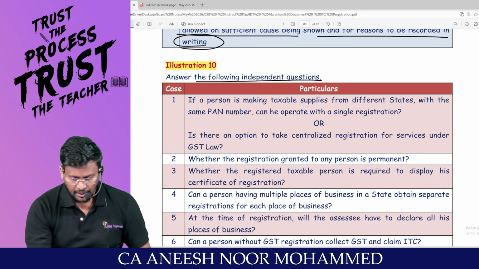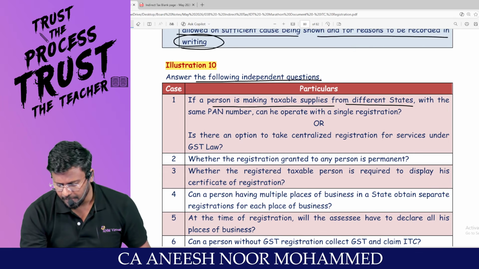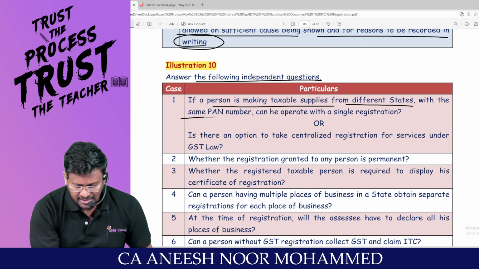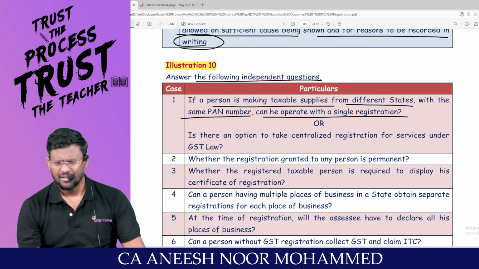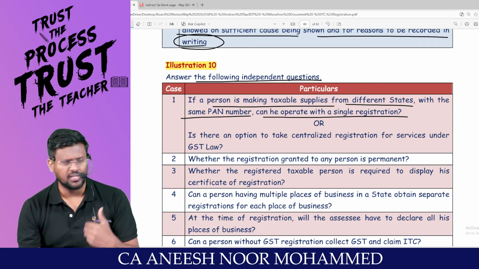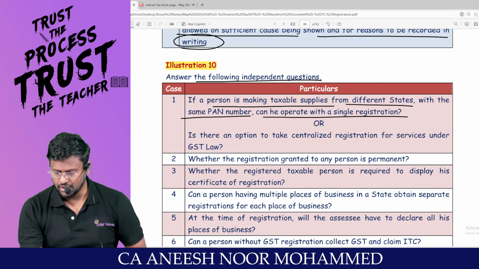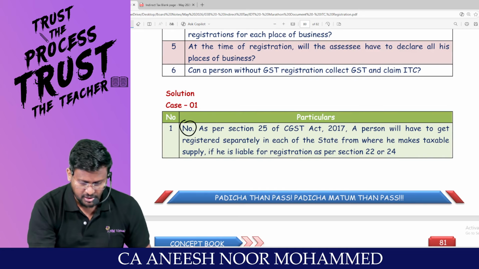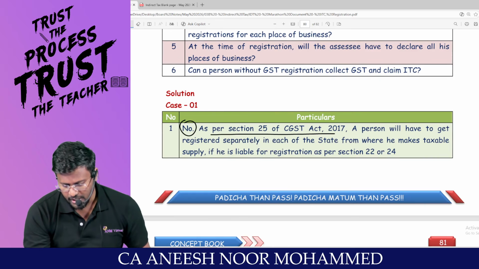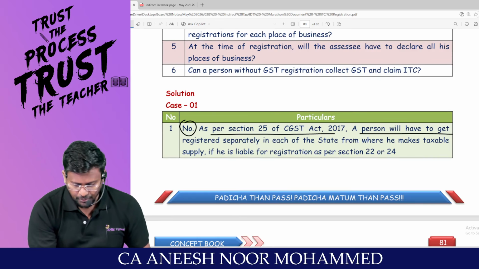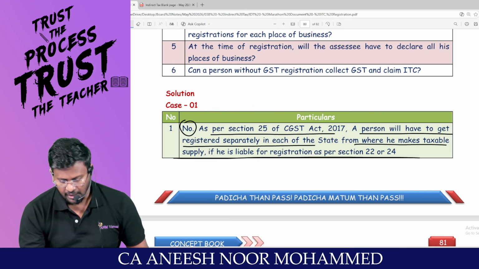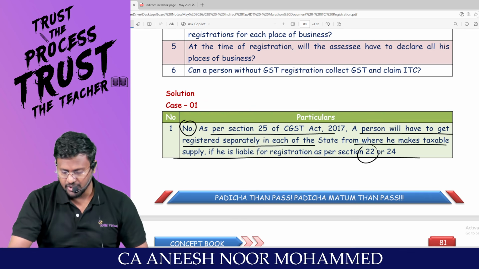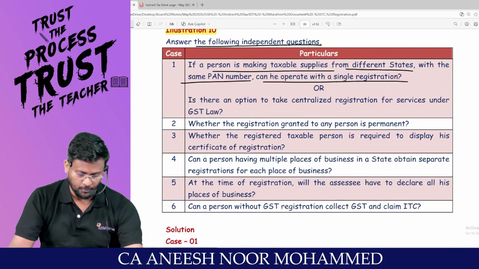Sir, if a person is making taxable supply from different states with the same PAN number, can he operate with a single registration? No, sir. That is not the system of the GST. It's a state-based registration. As per section 25 of the CGST Act, a person will have to get registration separately in each state from where he makes taxable supply, if he is liable for registration as per section 22 or section 24.